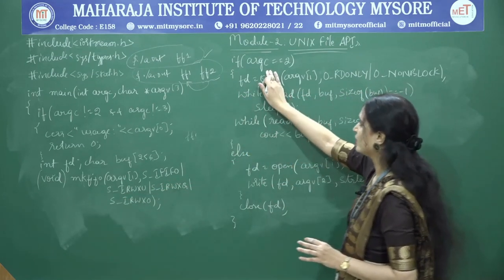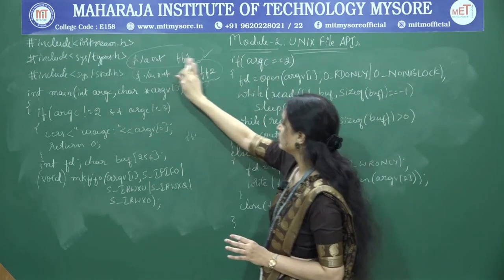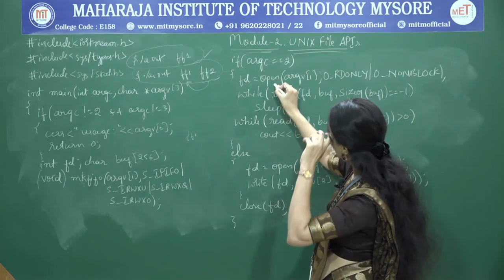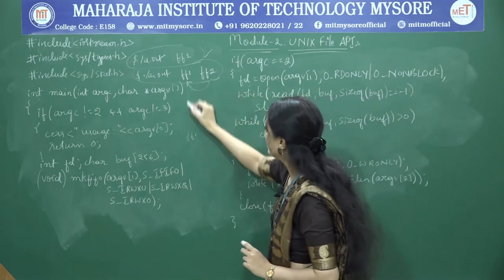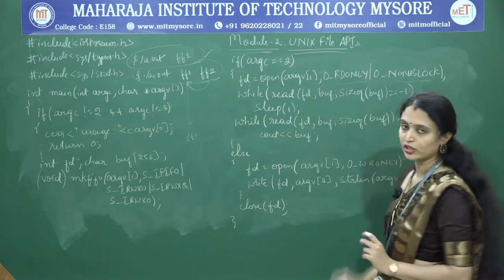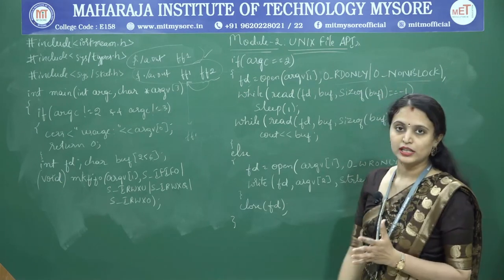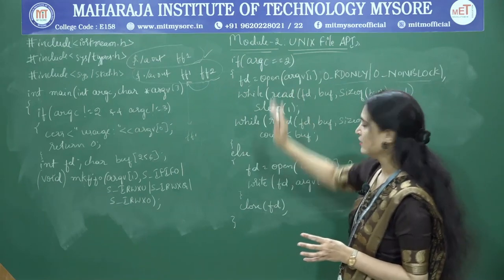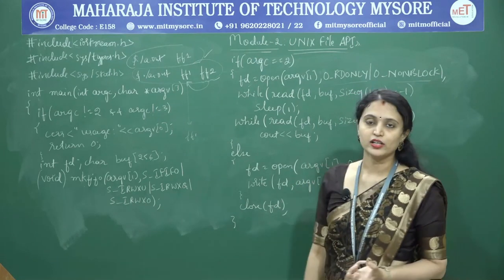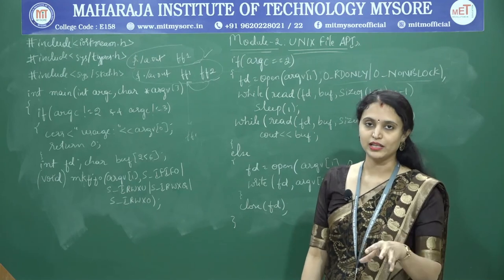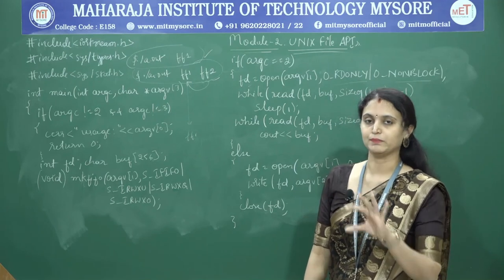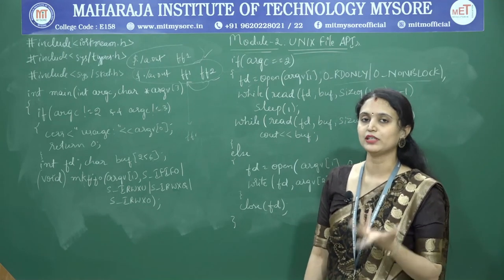And then I am checking here, if the argument count is 2, I have to perform the read operation. So if it is 2, I am opening argv of 1, that means FIFO file 1, for read only operation with the option non-block. As I said, if this option is used, and a process tries to open this file for read operation, if it is empty, in that case the process will not be blocked. Instead of that, it gets the SIGPIPE signal indicating that some illegal operation will take place.